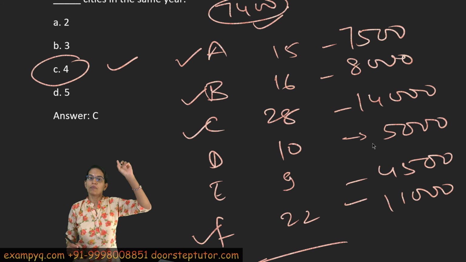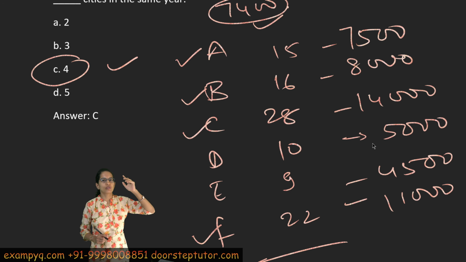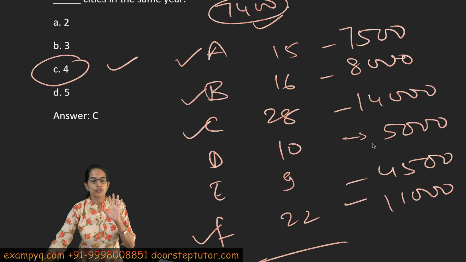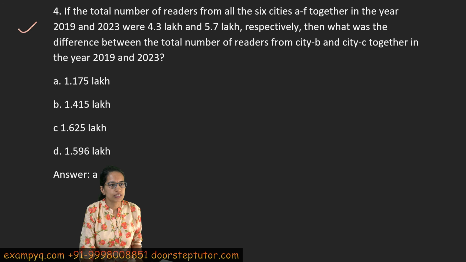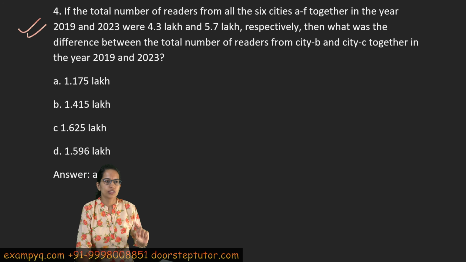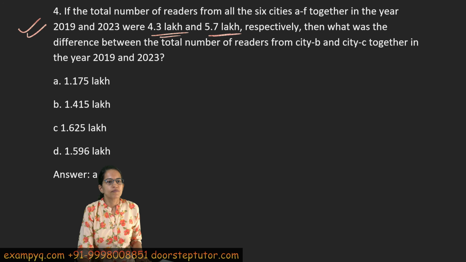Now note, the population that we calculated in the first question is not applicable anywhere else. So you have to take a clear note of this as you proceed with the question, right? Now the next question actually takes the value from the first question. So we have the total population exactly as it was given in the first question, right? Now here it is asked what is the difference between the total number of readers from city B and city C